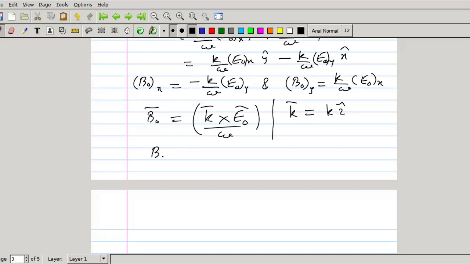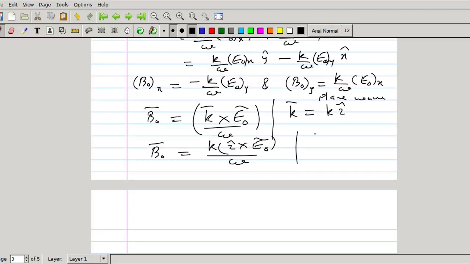So for a plane wave propagating along Z direction, we can write vector K equal to K into Z cap. So B0 equal to K Z cap cross E0 by omega.